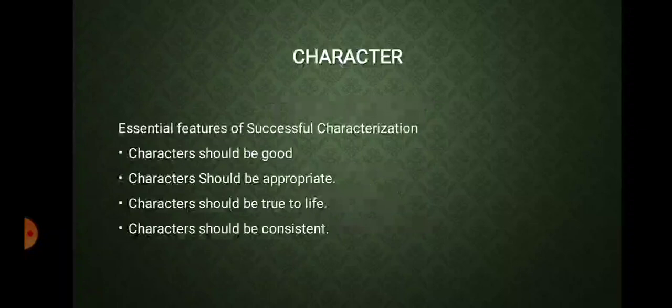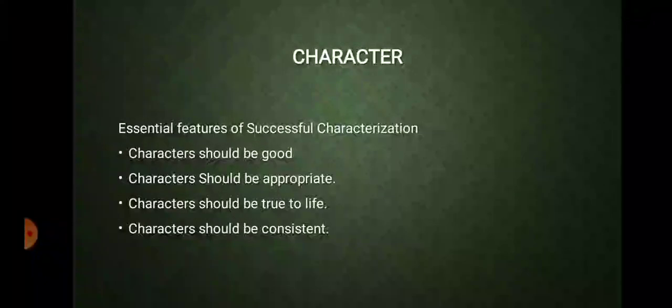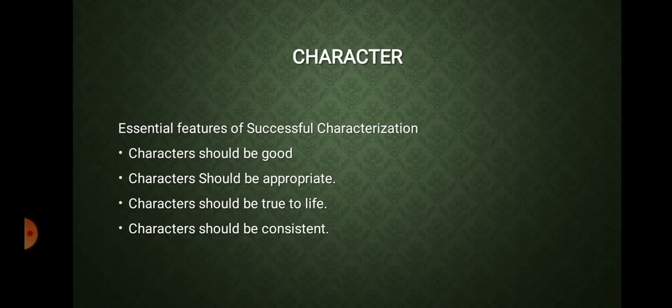As you can see, characters should be good, characters should be appropriate, characters should be true to life, characters should be consistent. These are the four essential qualities which the characters must possess, or which the dramatist should keep in mind while writing the action or the plot, or developing the characters through the taking place of actions. So let us begin with the first one. We'll discuss all these four qualities in a little bit of detail.